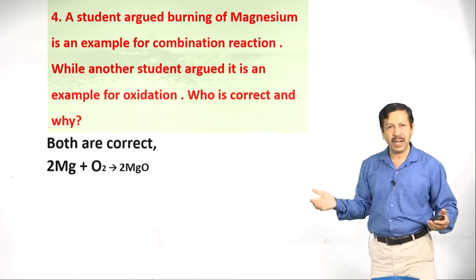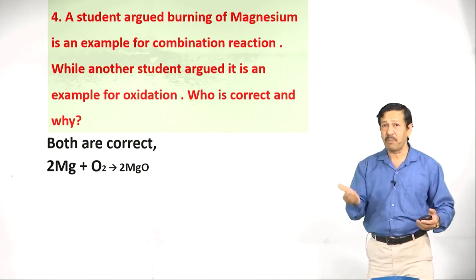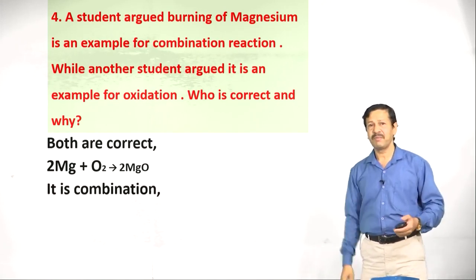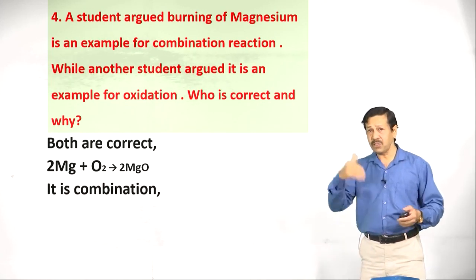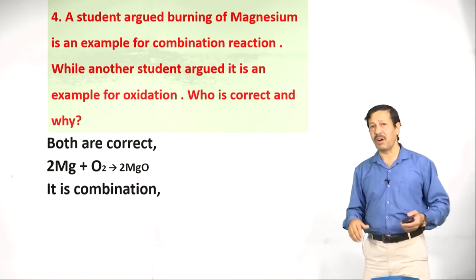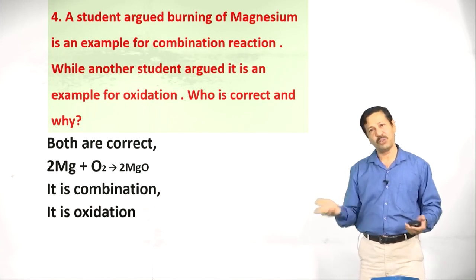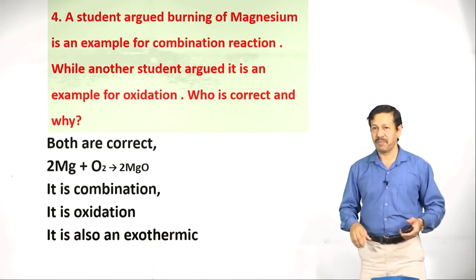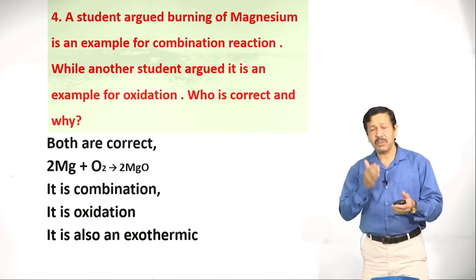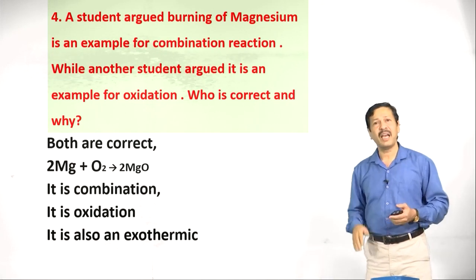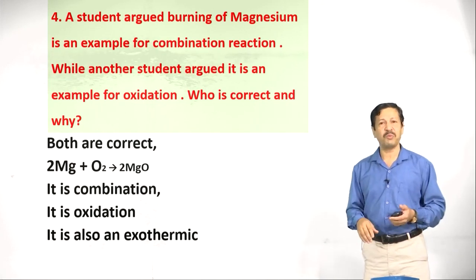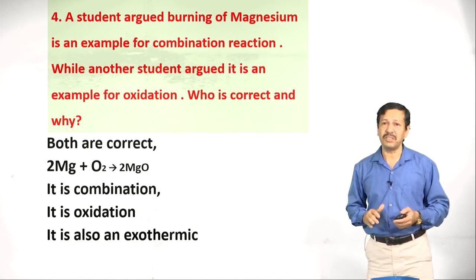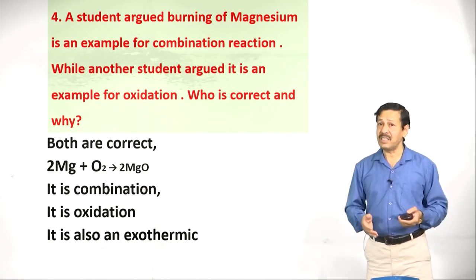Then a student argued it is an example of combination. This is right, it is combination. Another student argued it is oxidation because of addition of oxygen. So he is also correct. One more option. What happens here? During the reaction, a large amount of heat as well as light is produced, hence it is exothermic also. Thus we can analyze the question and come to a conclusion. These are HOT, higher order thinking questions.